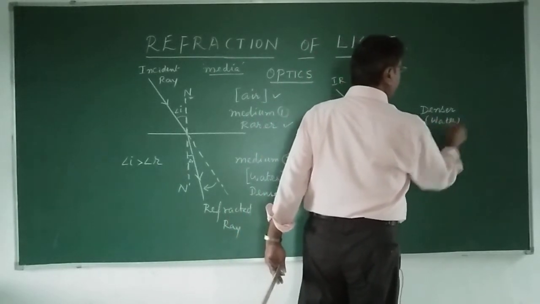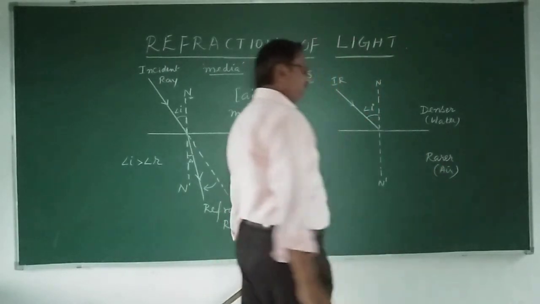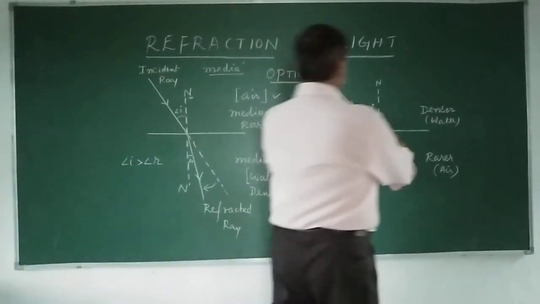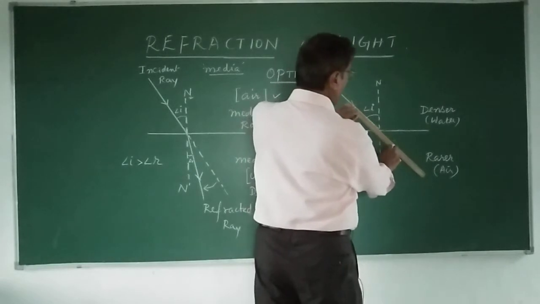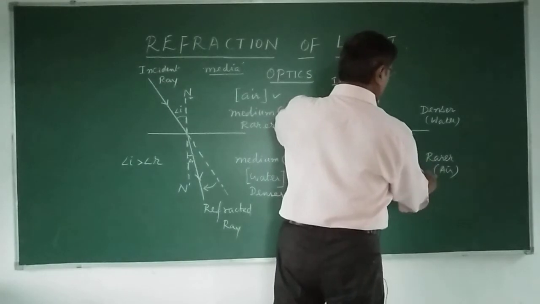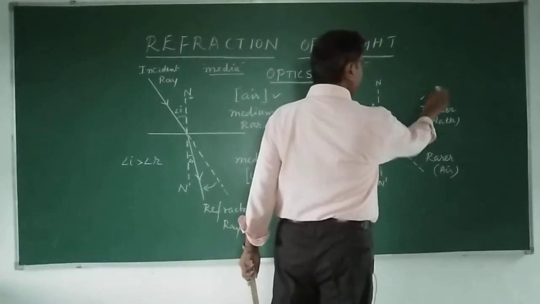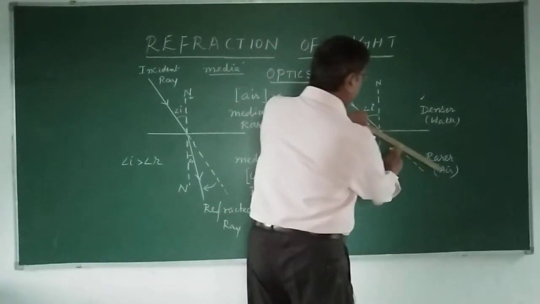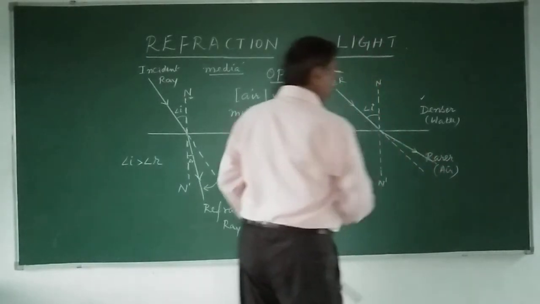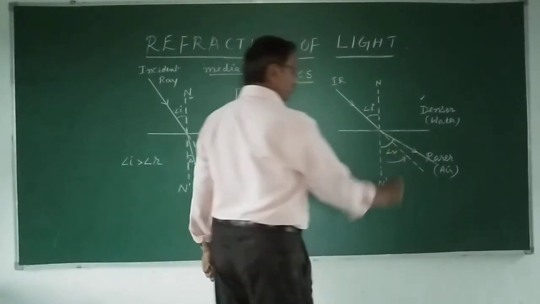If the light is coming from water, which is a denser medium, to air, which is a rarer medium, what will happen? According to rectilinear propagation of light, the light is supposed to go in a straight line, but it does not. Why? Because this is dense and this is light. So the ray will move away from the normal, and this is the angle of refraction.